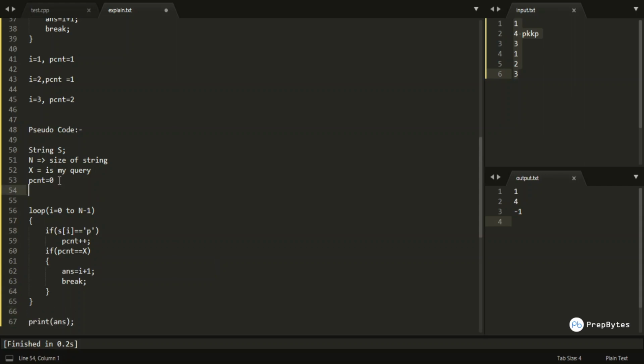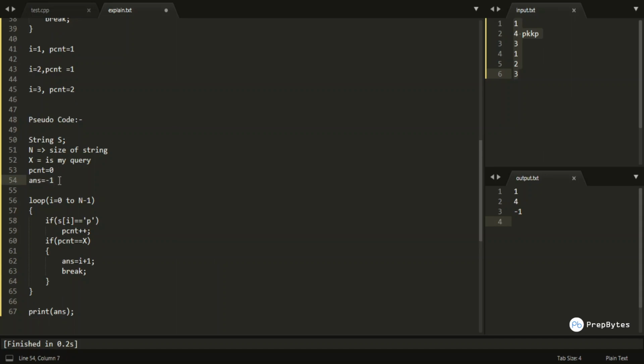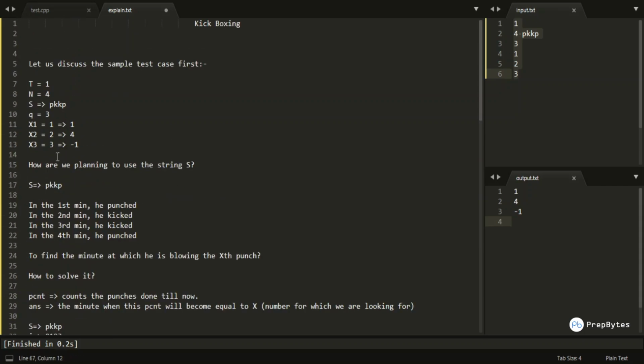And one more twist is that we will have to initialize this answer initially as -1. Why -1? Because if this P count will never become X, right? Means X is really high, and the total number of P counts even after completing the complete iteration is not becoming equals to X, then this condition will never run. And if this condition is not running, then my answer is -1 automatically. So this is my logic, and this logic would be running for each and every q queries which is given over here, and for total t test cases.